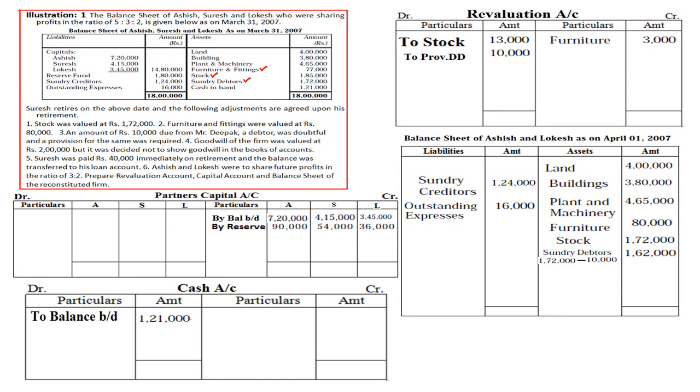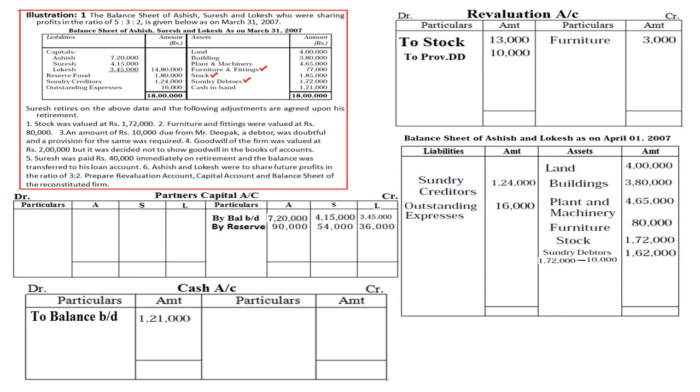So now the treatment of goodwill. As you are already aware, in case of retirement and death, in both cases, you must divide the goodwill among the continuing partners in the gaining ratio. In two situations, we need not calculate the gaining ratio. When NPSR is not given, in such a case, OPSR itself is the gaining ratio. And when a specific gaining ratio is given in the question, we need to take that up, in the sense that we need not calculate.